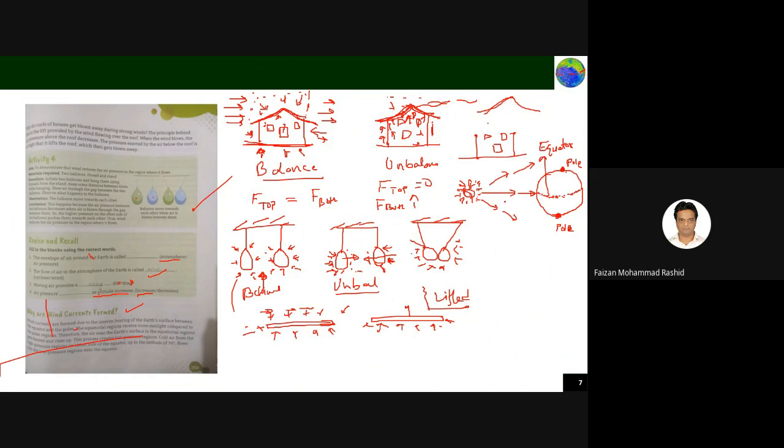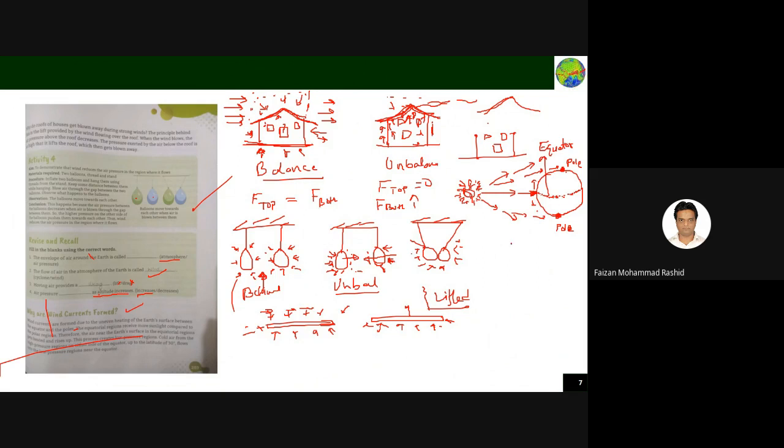So equator will always experience more sunlight because it is close. Earth is like this one. So from the sun, when the sunlight falls, the equator will receive more sunlight. But the poles will receive less sunlight because it is far. Correct? You should agree on this one. So what happens? As equator receives more sunlight, the air present on the equator gets heated up and it will rise up.